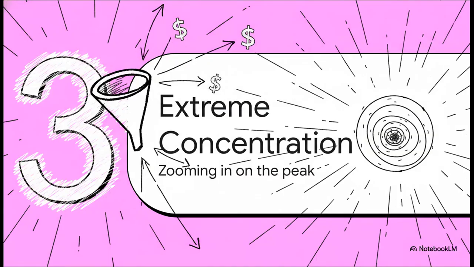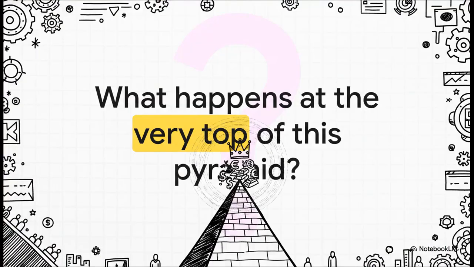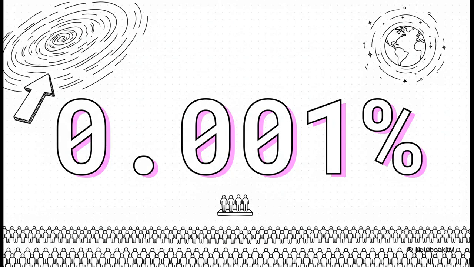But wait, the story doesn't even stop there. Because even inside that top 1.6%, the wealth isn't spread out evenly. Not at all. To really see what's going on, we have to zoom in even more, all the way to the absolute peak. So what exactly does it look like at the very, very top of this whole structure? I mean, who are the people up there and what kind of wealth do they actually control? Well, the answer is a number that's almost hard to wrap your head around.